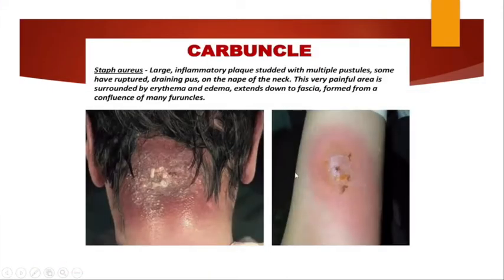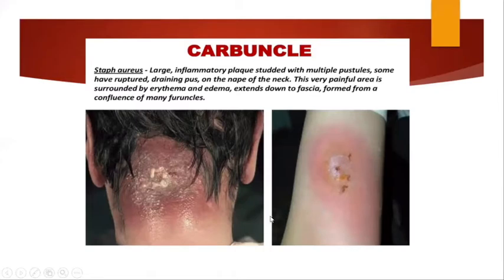Now, this is a picture showing a carbuncle, mostly caused by Staph aureus. This is a large inflammatory plaque, which is studded with multiple small pustules. Some have ruptured and some are draining pus over here on the nape of the neck. This is a very painful area which is surrounded by erythema and edema due to surrounding inflammation, and this extends down the fascia.